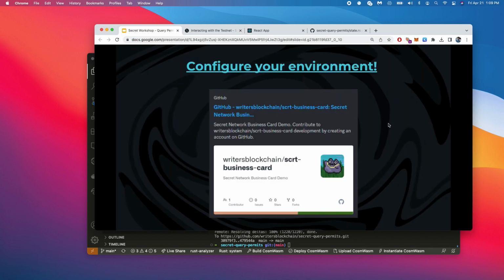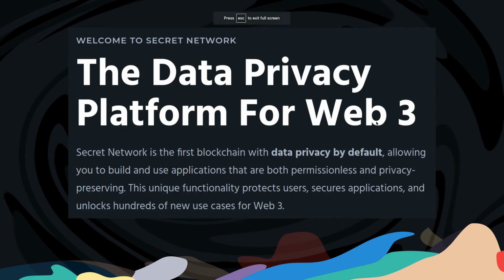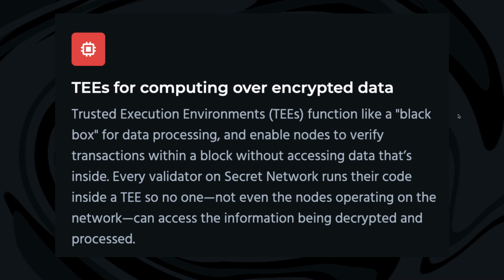So that's how you would configure your environment if you've never done that before. Just a little background on how privacy tech works for Secret. It all happens inside of this thing called a trusted execution environment. As it says, it's like a black box for data processing, and it enables nodes to verify transactions within a block without accessing the data that's inside.